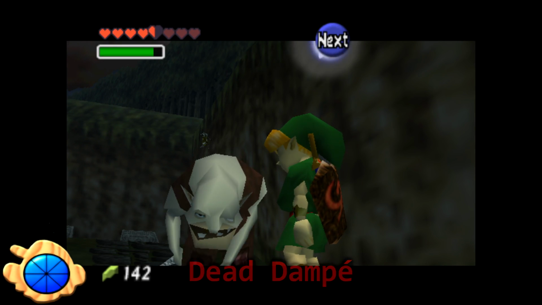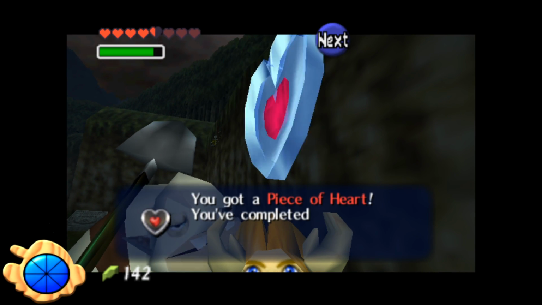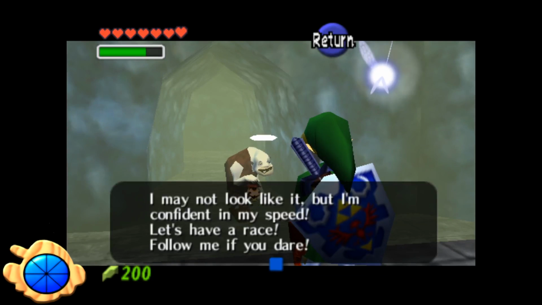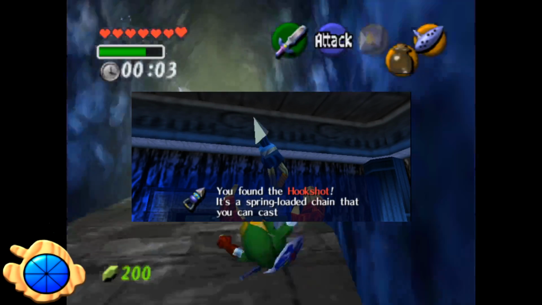Dead Dampé. Dampé is the gravekeeper in Kakariko Village, and you meet him when Link is a child. At this point, Dampé is alive, but visiting him as an adult reveals that he passed away during Link's 7-year absence. Beating him in a race is how you acquire the hookshot.